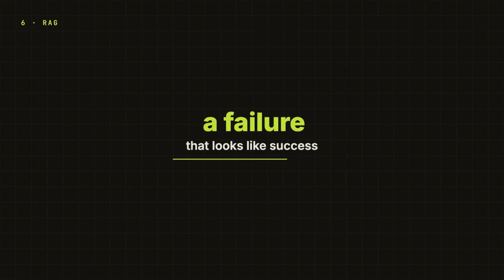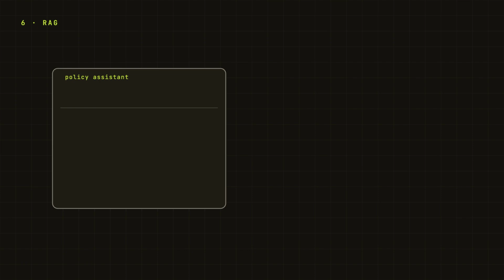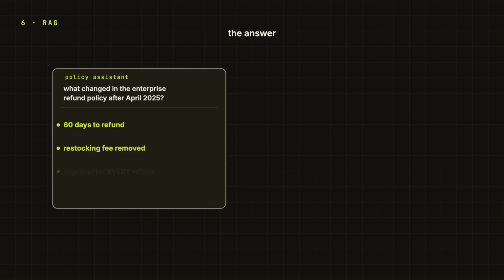So let us start with a failure that looks like success. Let's say we built an internal policy assistant. Employee asks, what changed in the enterprise refund policy after April 2025? Answer comes back clean. Enterprise customers now get 60 days for refunds, restocking fees removed, and manager approval is still required for every refund. Bullet points, citations, all looking proper.